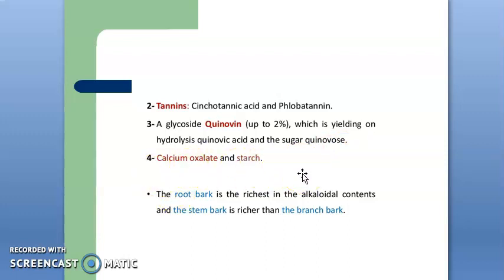One difference is that root bark is the richest in alkaloidal content as compared to the stem bark, and the stem bark is richer than the branch bark. So the highest concentration of alkaloids is in root bark, then stem bark, then the bark obtained from the branch. In chemical constituents, it contains a glycoside named quinovine. This is the single alkaloidal bark in which a glycoside is present.